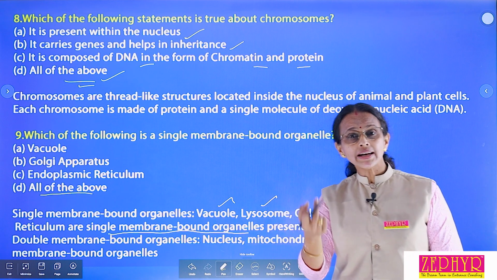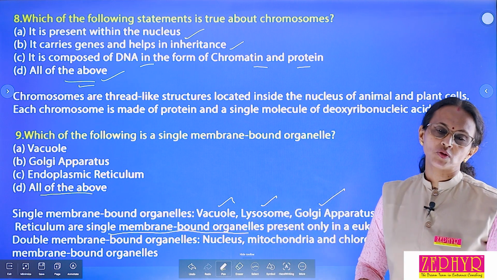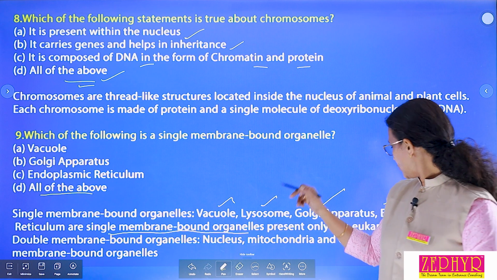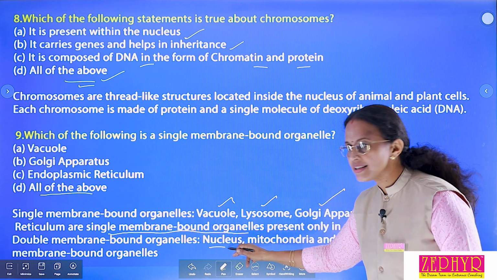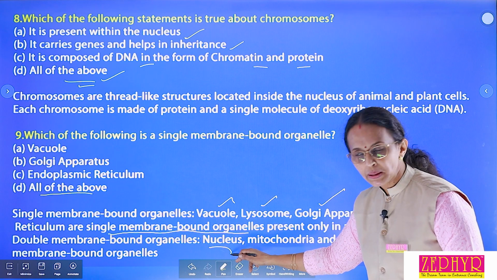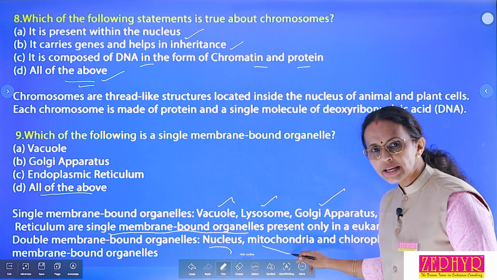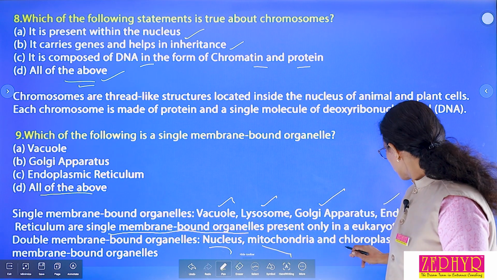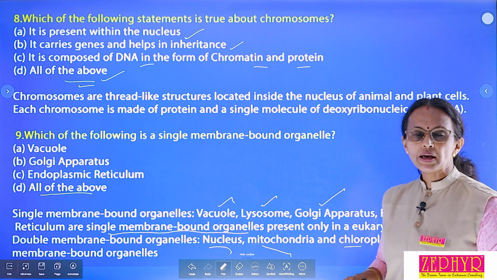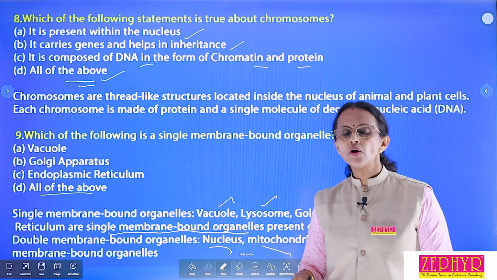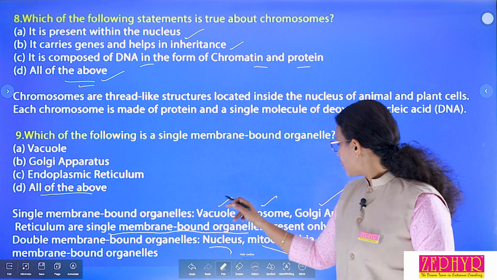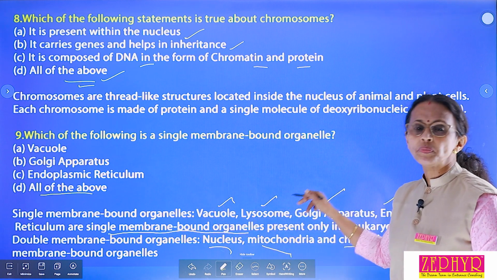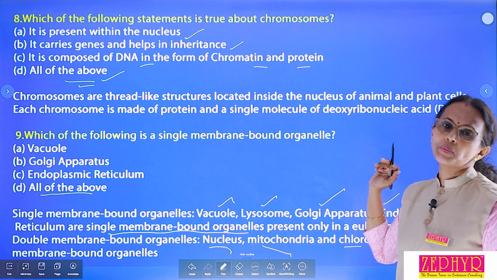Then which of the cell organelles are double membrane bound structures? Double membrane bound. Look, next point. Double membrane bound organelles are nucleus. Nuclear membrane is double membranous. Mitochondria also double membranous. Chloroplasts are also double membrane bound cell organelles. Single membrane bound cell organelles are, which are they? Vacuole, lysosome, Golgi apparatus, endoplasmic reticulum.